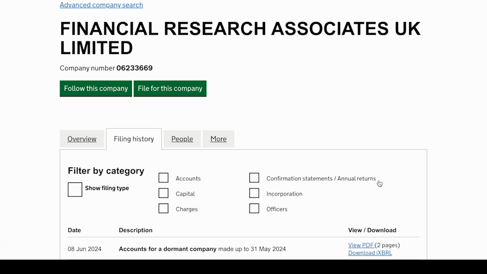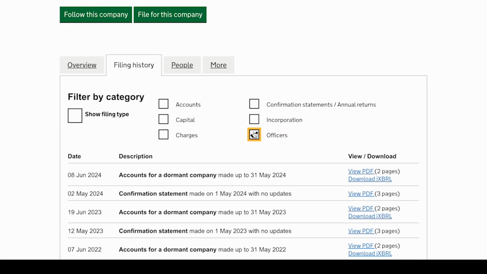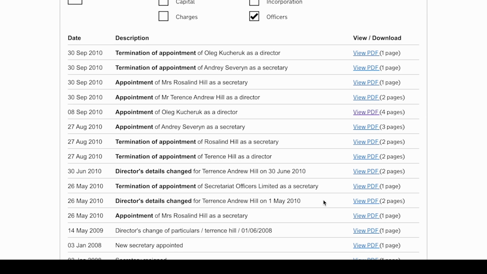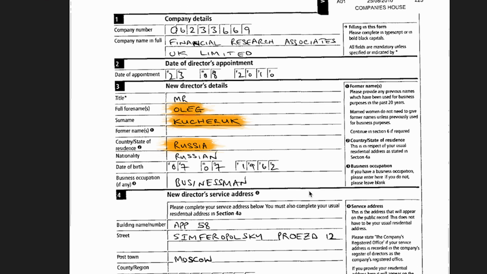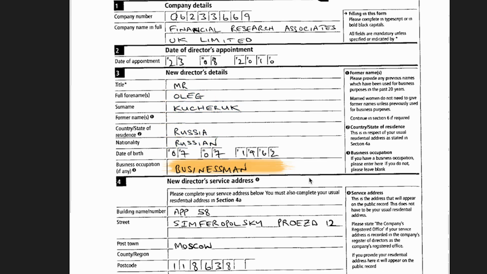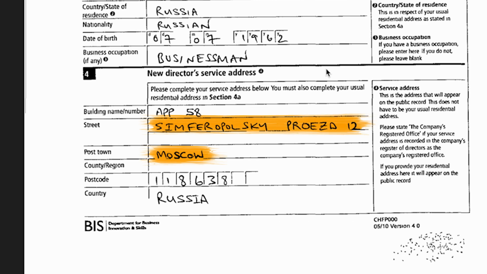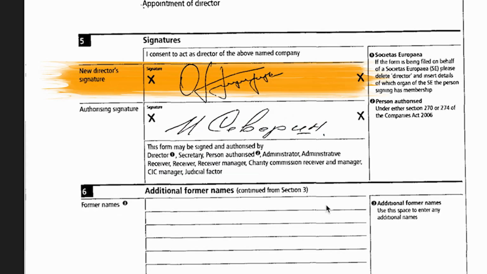Focusing on the reporting history, we filter the documents to focus on management-related filings. Selecting the appointment order for Kucheruk as director, the system opens a PDF containing Oleg Kucheruk's details, including citizenship, nationality, date of birth, and address. The document confirms his Russian citizenship. Further examination reveals his signature, which we duly document.